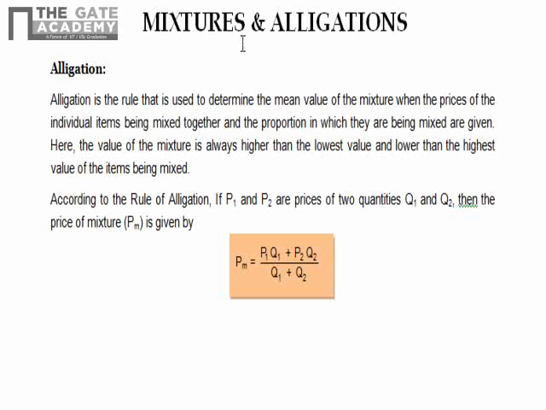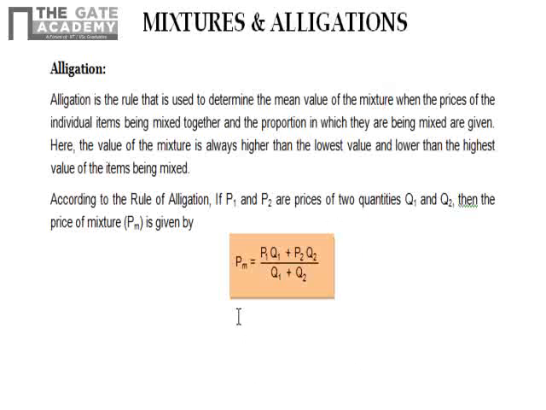Hello friends. Now next topic is mixtures and allegations. Allegation is a rule that is used to determine the mean value of the mixture when the prices of the individual items are being mixed together. Generally, many people mix two quality products at two different prices. So in this we'll find the price of the mixture.